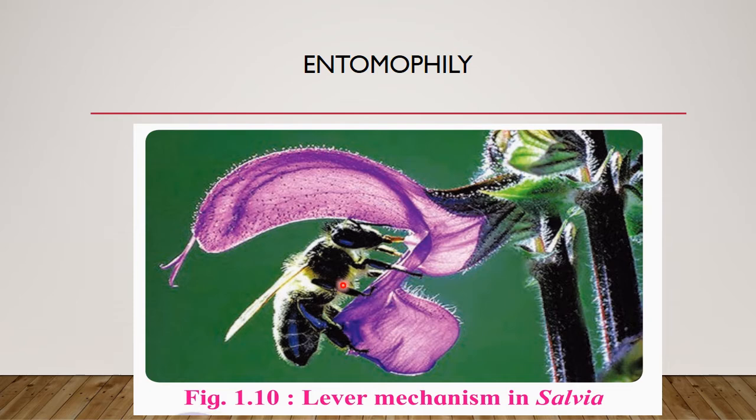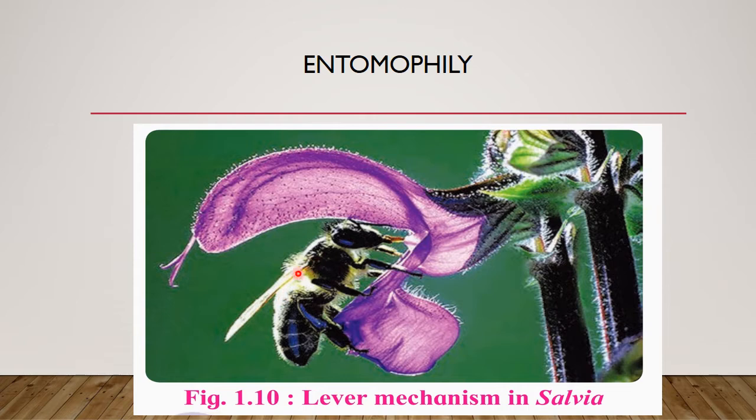So when the insect is sitting on a male-phase flower, coming to collect the nectar or pollen grains, by the weight of the insect it pushes down the sterile lobe, and the upper fertile lobe touches the back side of the insect.